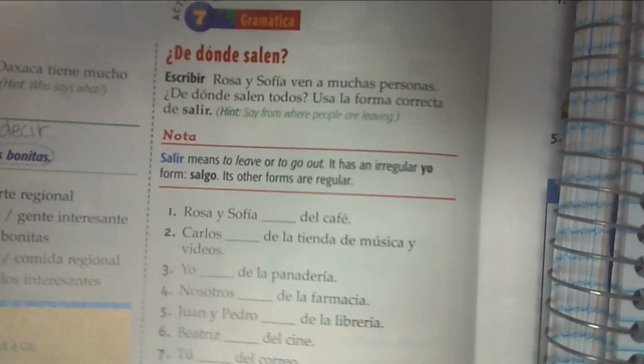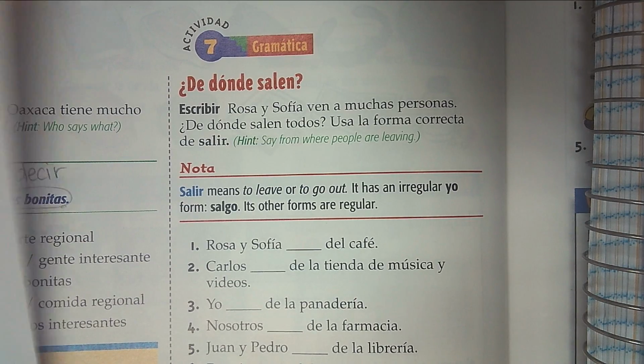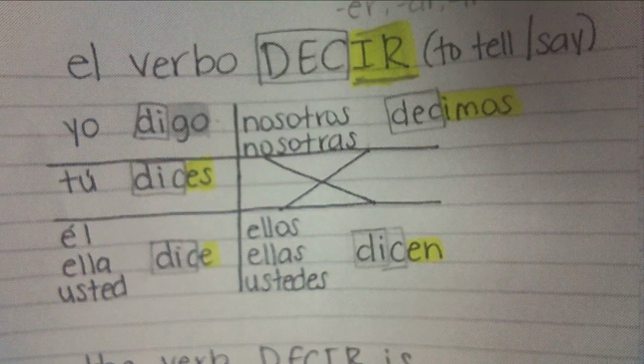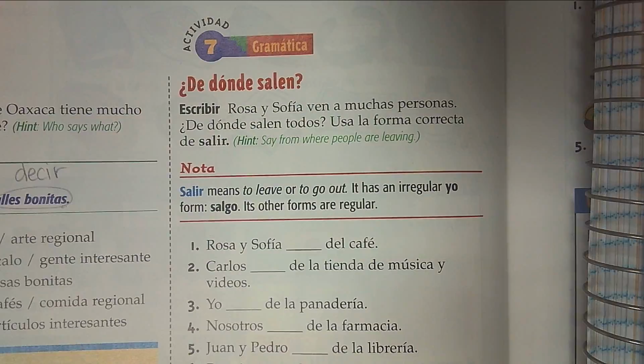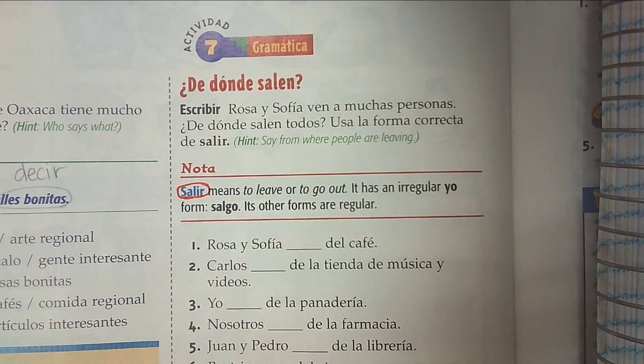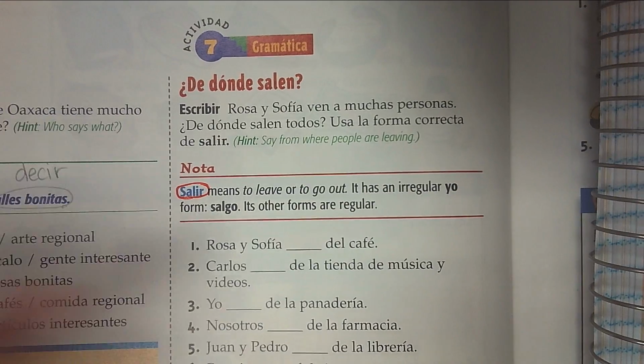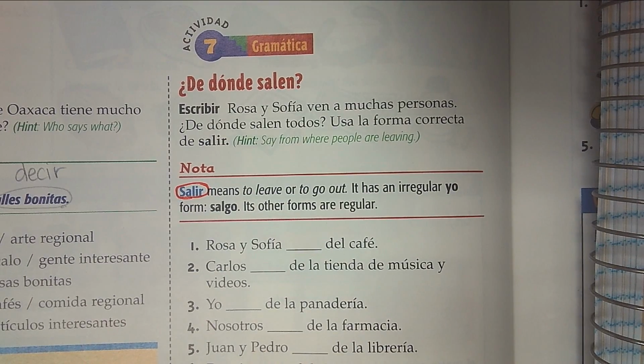So, actividad 7. Now we're going to look at a different verb. But the good thing about this is that it follows that same decir format, the same decir conjugation rules. Okay? That verbo es el verbo salir. Okay? Salir. We're on the same page, by the way, I'm sorry. 254, just activity 7, right next to it.